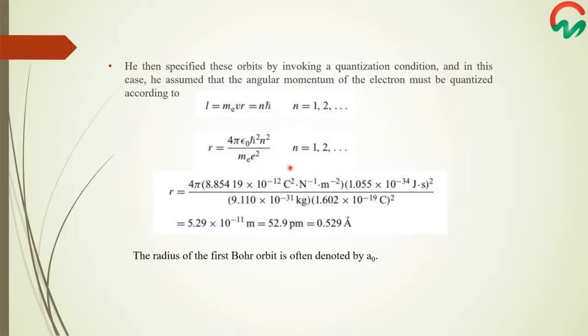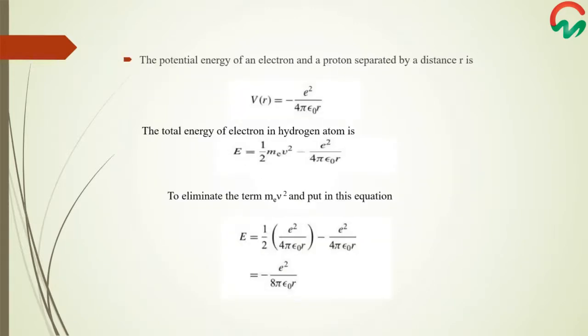So by substituting the values in this equation for n equals 1, Bohr's first orbit, the value comes out to be 0.529 angstrom, and this is the value for the radius of the first Bohr orbit, denoted by a0. For calculating the energy of the electron in an orbit, let us consider the hydrogen atom.